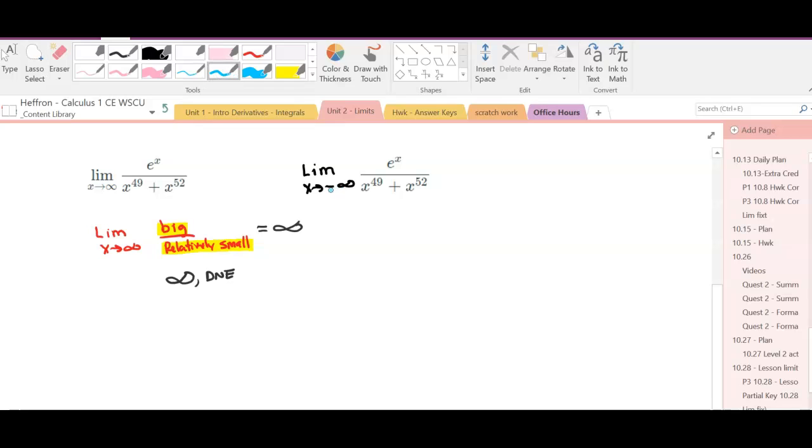The only difference is that we're now going to negative infinity. So what that means is, again, this is going to be our largest power in the denominator. So we're going to have x to the 52. And when I plug something in that's negative but big, this is an even exponent. So this is going to be, again, huge in the denominator.